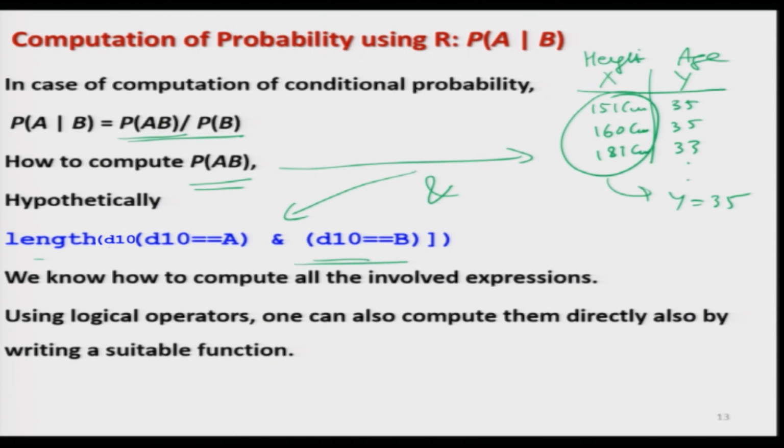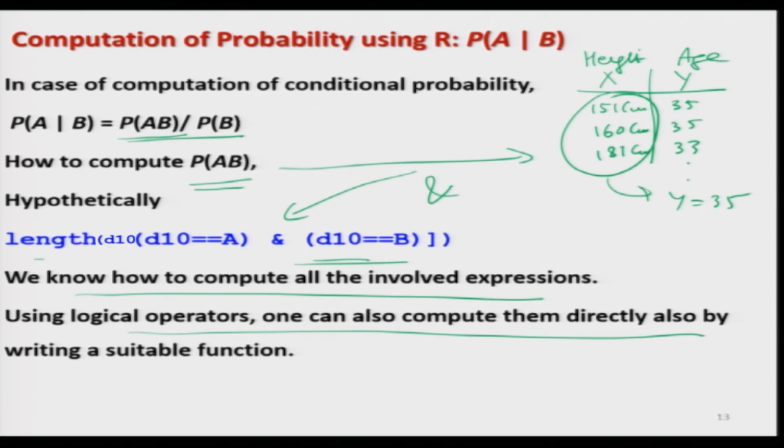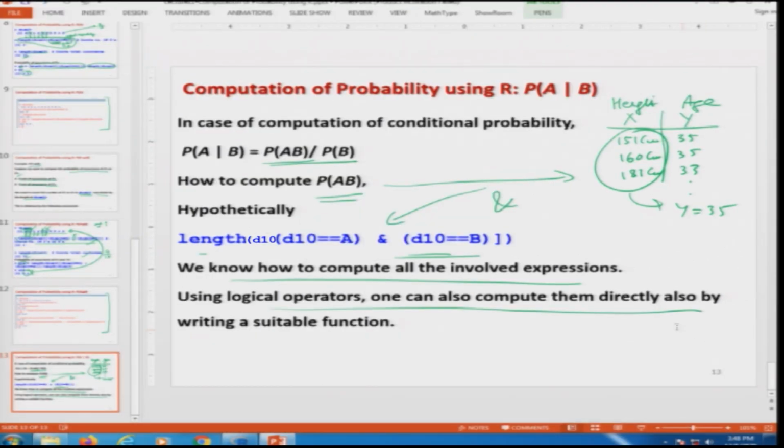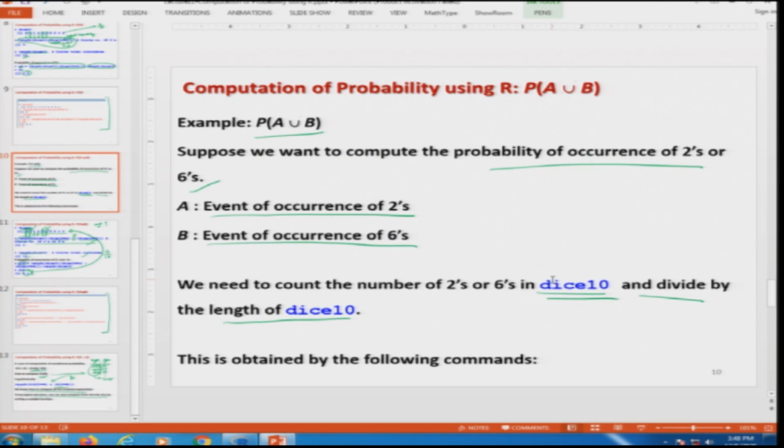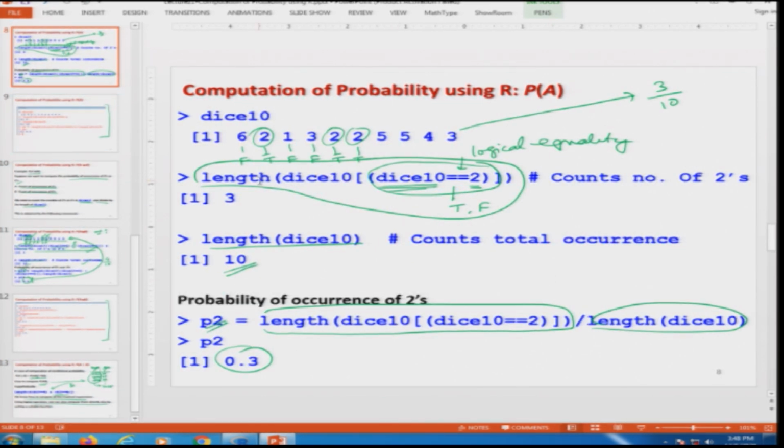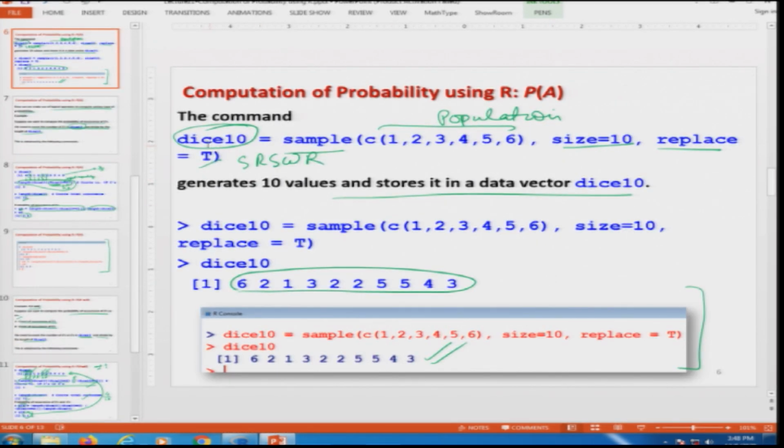So, now we know how to compute all the involved expressions, probability of A intersection B, probability of B. Using the logical operators, one can compute them directly, also using a suitable function, or you can use this definition also and compute the probability of A given B or probability of B given A, whatever you want. Well, I am not doing it here because it just depends on your capability. My job is only to give you an idea of how you are going to do it, but definitely if you practice more, this is going to help you more.